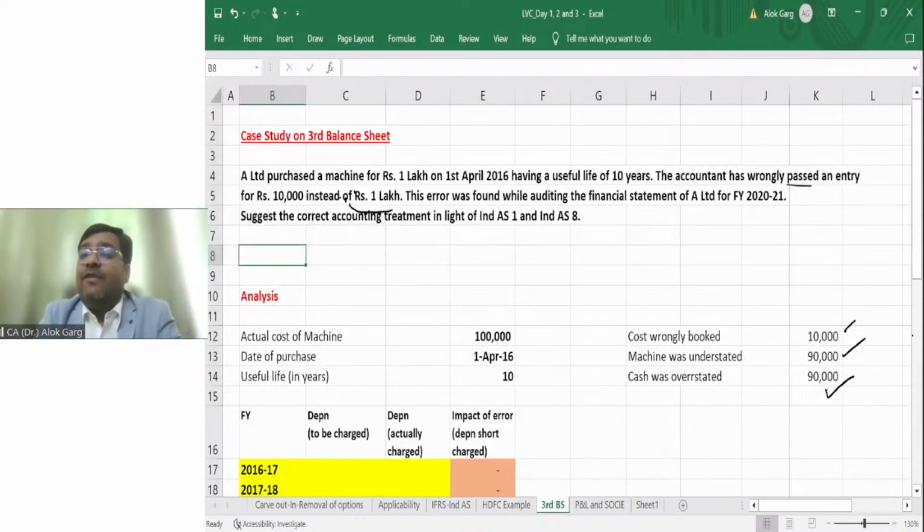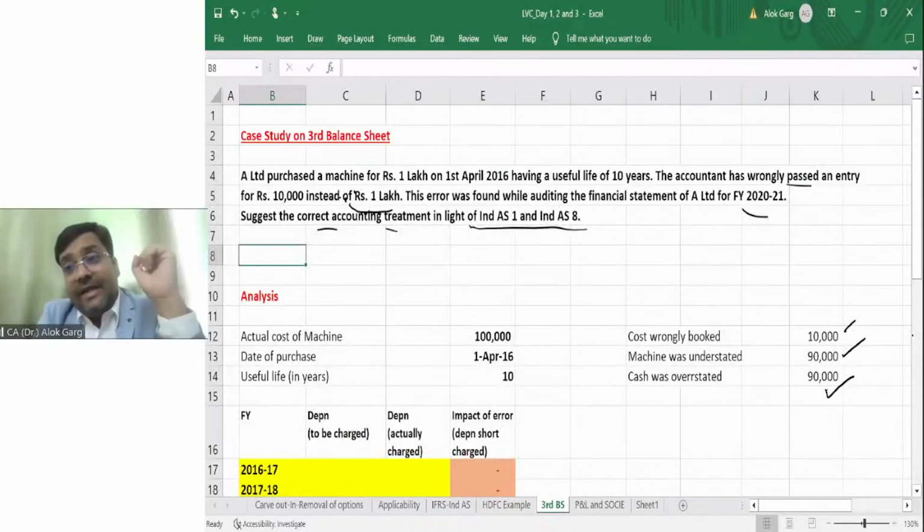This error was found when Ravinder was auditing the financial statement of A Limited for FY 2021. Right? You are required to suggest the correct accounting treatment in light of Ind AS 1 and Ind AS 8. So the same treatment is there in Ind AS 8 also. Ravinder was auditing the financial statement of FY 2021. He found that this error happened in financial year 16-17.